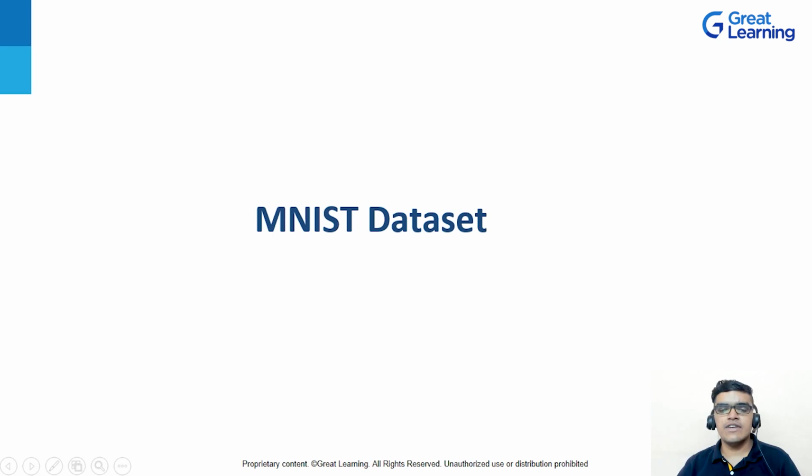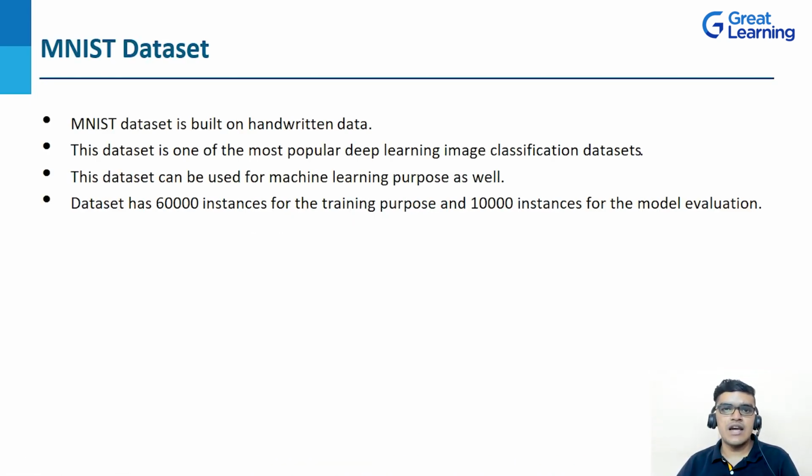The next dataset we have is the MNIST dataset. MNIST stands for Modified National Institute of Standards and Technology. This dataset is one of the most popular deep learning image classification datasets, which is built on handwritten data. Also, it contains 6,000 instances for training and 1,000 instances for model evaluation.